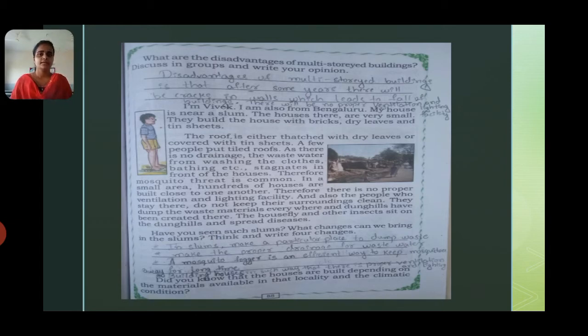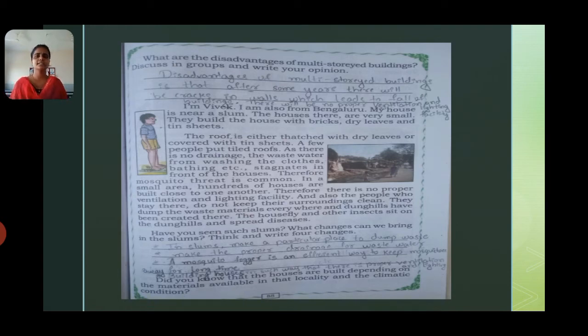And also, the people staying there will not keep their surroundings clean. If something is waste in their home, they will dump it anywhere. They will not put it in a dustbin. They will place it anywhere, so because of that there are chances of mosquitoes. They will dump the waste materials here and there, and there will be dung hills.